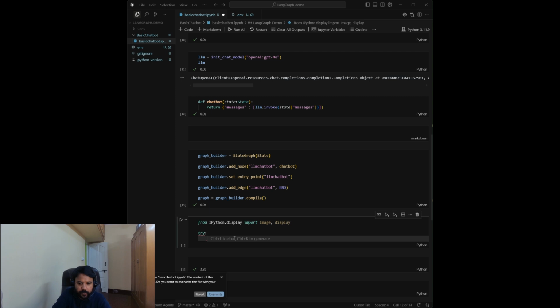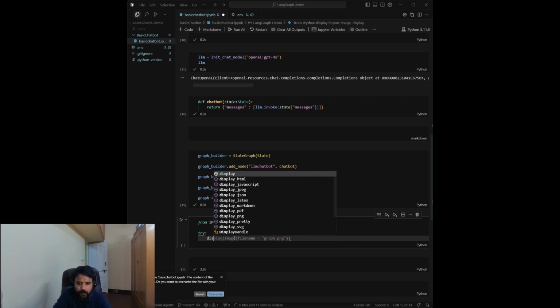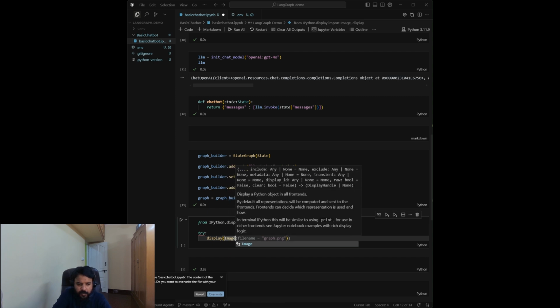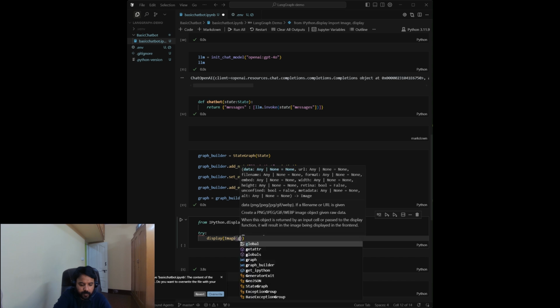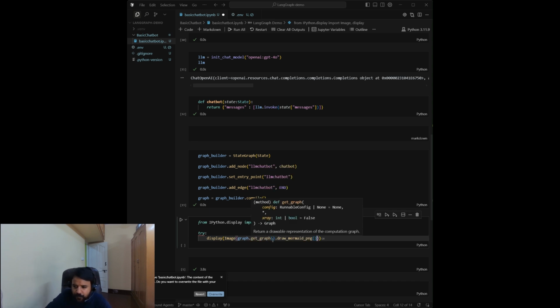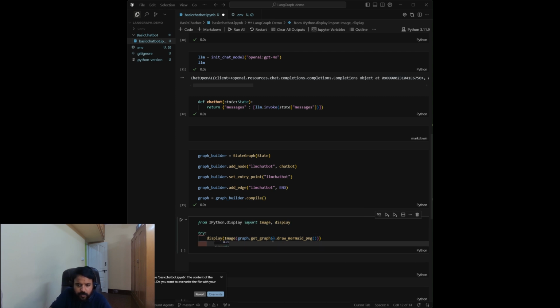And let's try to display image equal to graph.png. No, I need a mermaid graph here. Display image, I'll call the graph here. Graph, we have get_graph in draw_mermaid_png, that's fine. And let's catch the exception also here. Exception, we'll just pass it, let's execute it.